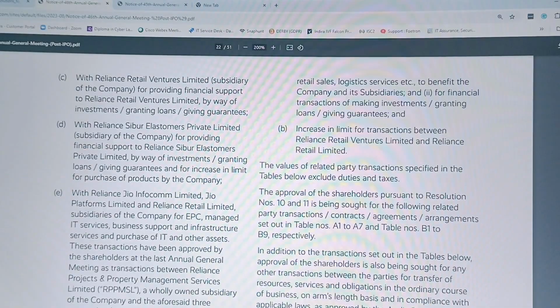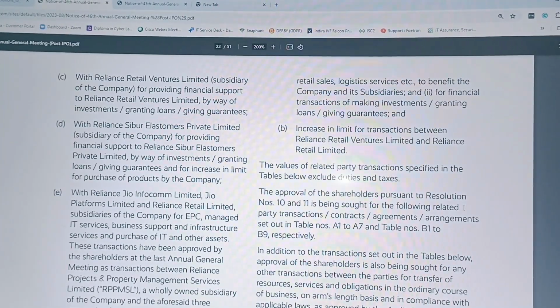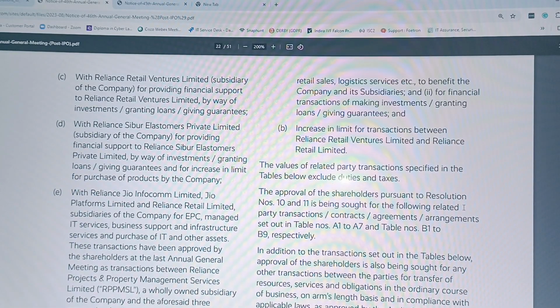You can also refer to other companies' AGM notices, like Tata TCS, Tata Consultancy Services, Reliance, or any other big companies like Bajaj. If you want to check any NBFC company, then choose the company as per your requirement, in which industry you are working, the same industry.